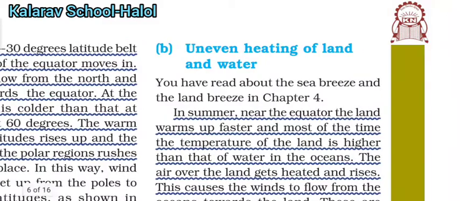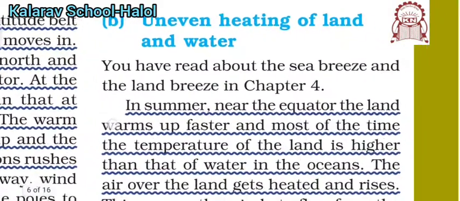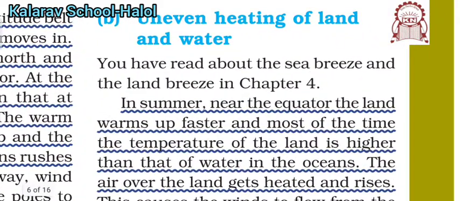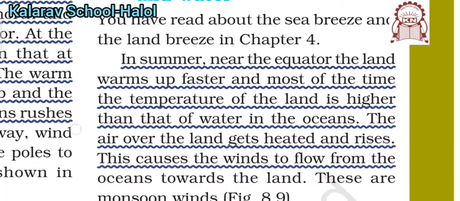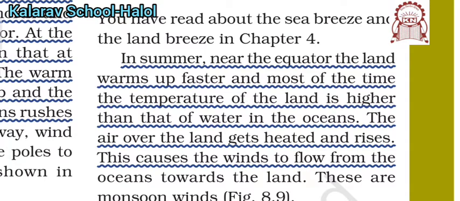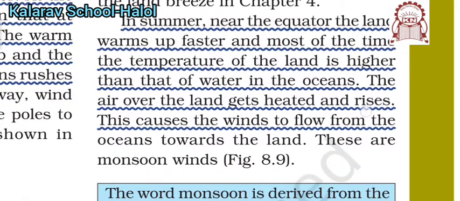Next, uneven heating of land and water. In chapter 4, you already studied sea breeze and land breeze. In summer, near the equator, land warms up faster, so its temperature is higher than that of water. So the air over the land gets heated and rises, and air flows from the oceans towards the land. So these are the monsoon winds.